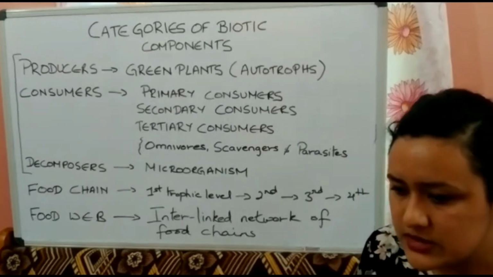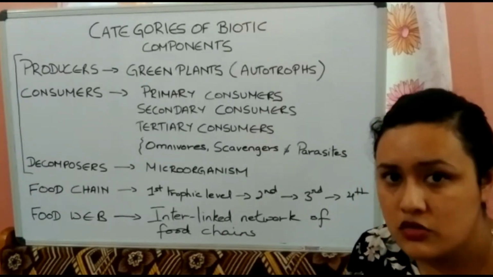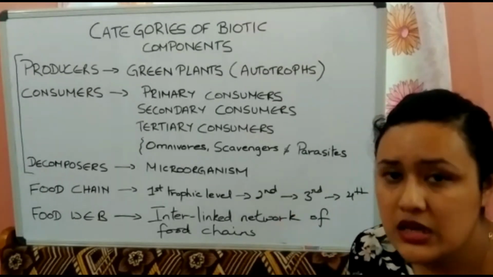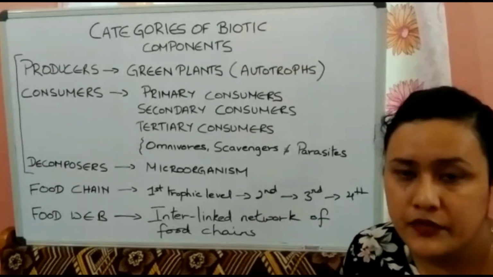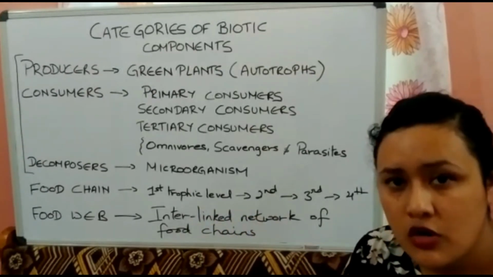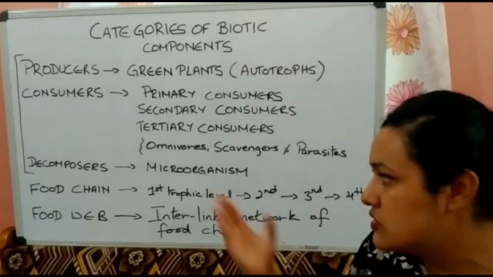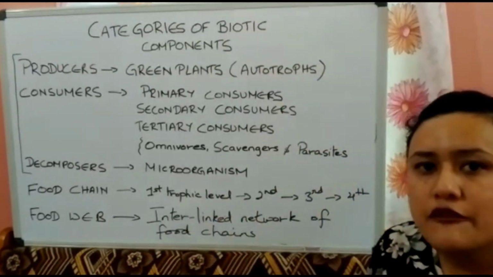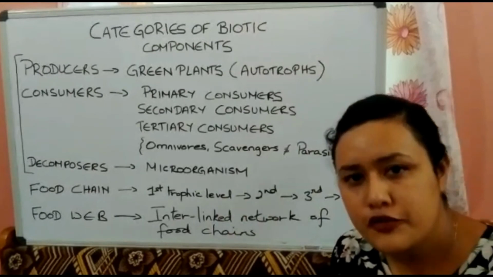So they are always interlinked, with cross connections. All the food chains interlink with each other. It is forming a network connection. All of them are connected. So that is known as food web. An interlinked network of food chains is known as a food web.